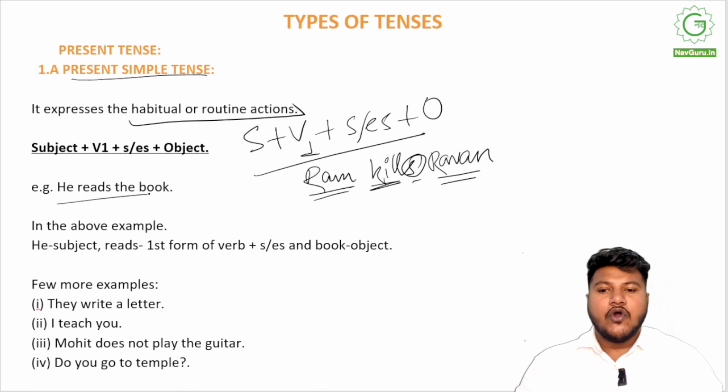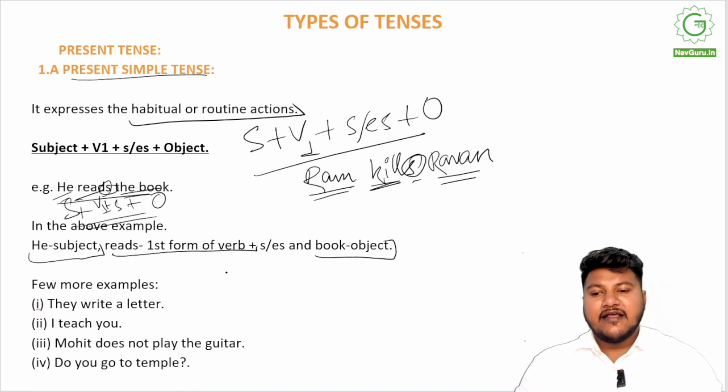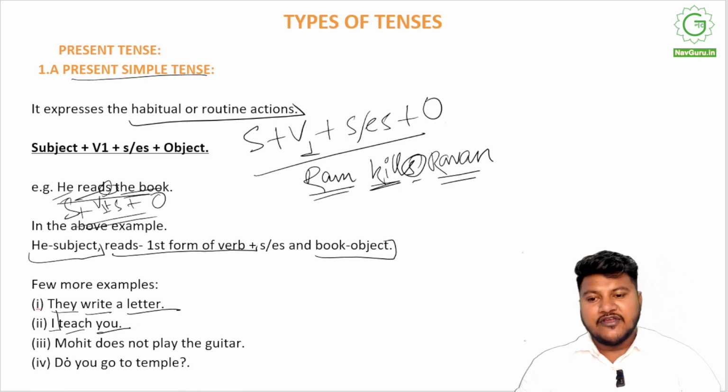He reads the book. He is the subject here. Read is the verb, first form. S we have added. The book is the object. All right. So subject plus verb plus s plus o. Similarly, they write a letter. They is the subject. Write is the verb. A letter is the object. I teach you. I am the subject. Teach is the verb. You are the object.